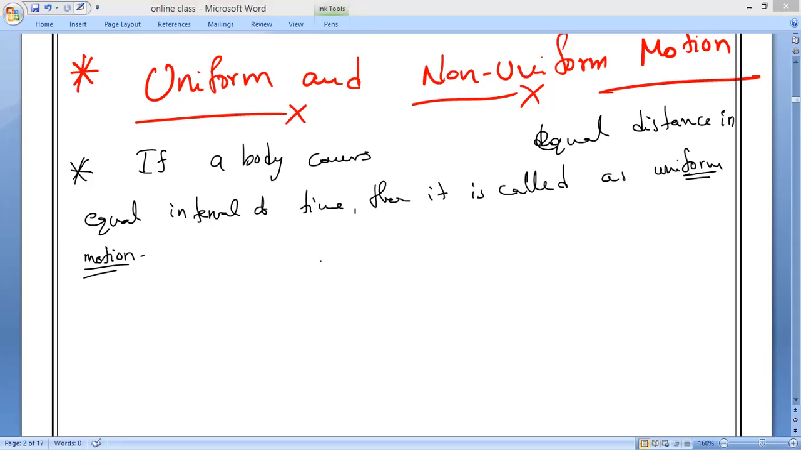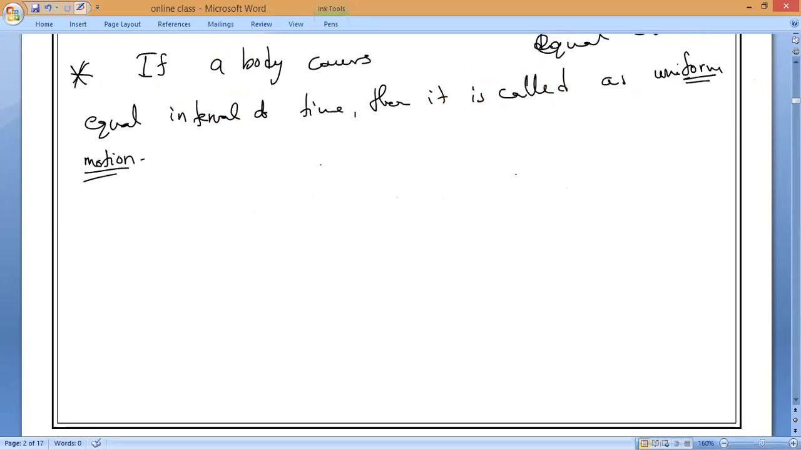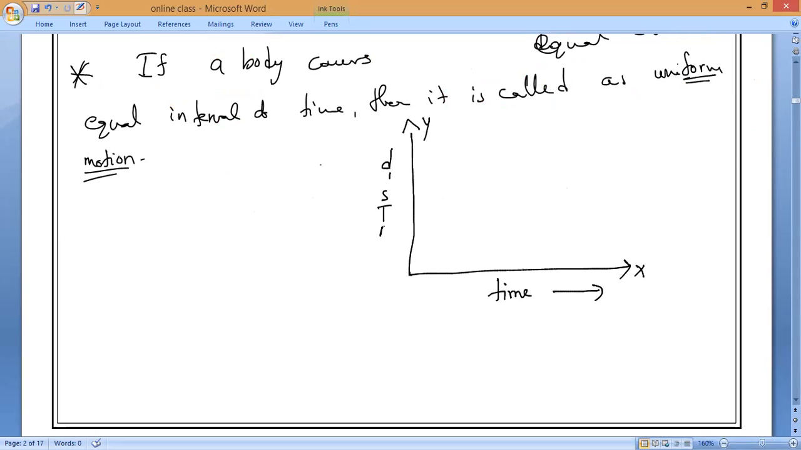So if we draw the graph for distance and time for uniform motion, you remember, always you have to take time on the x-axis, and we will take distance on the y-axis. Then if it is a uniform motion, the graph will always be a straight line. Straight line, uniform motion. Clear, everybody? Any doubt?